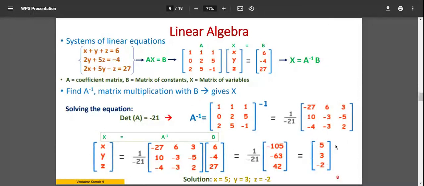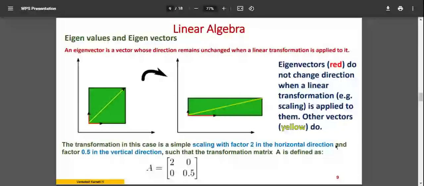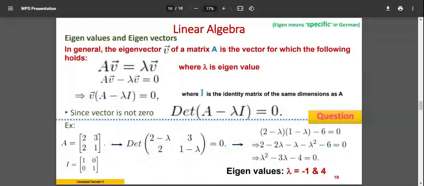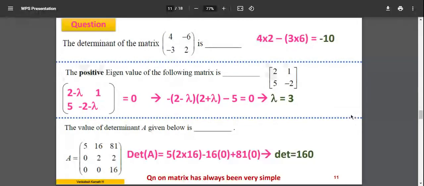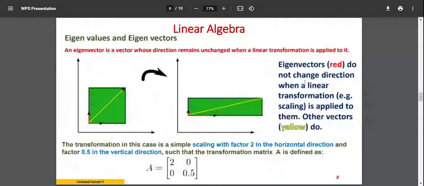Before I go to the problem, there are two more topics. I'll just quickly go through them so that I can explain the problem together, altogether. The next topic that you come across in matrices is eigenvalues and eigenvectors.